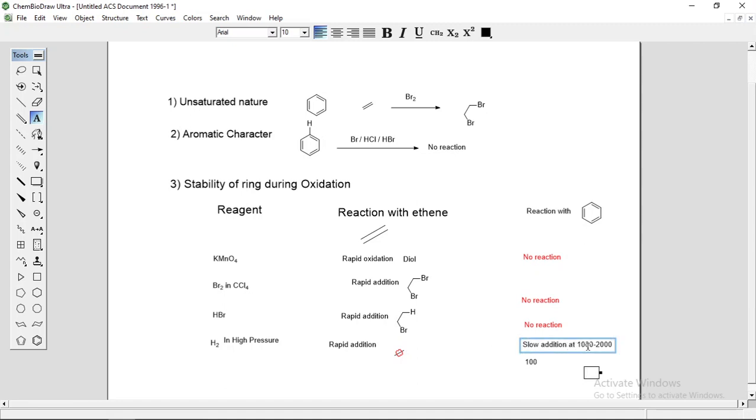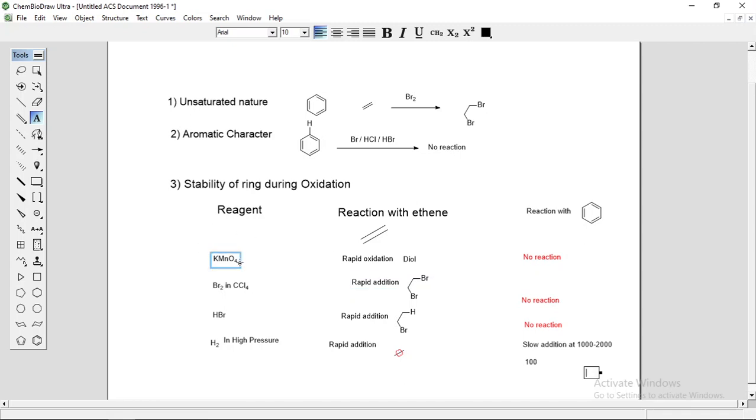Slow addition at 1000 to 2000 degrees Celsius, and the pressure is 100 atmospheric pressure. In this temperature and pressure, slow addition of H2 takes place. And this is about the stability of the ring during oxidation and other reactions.